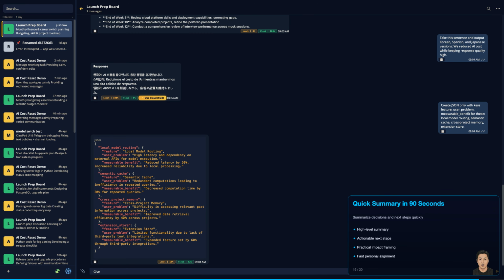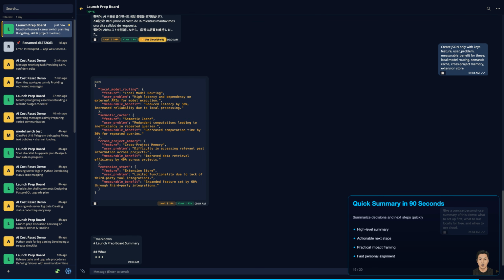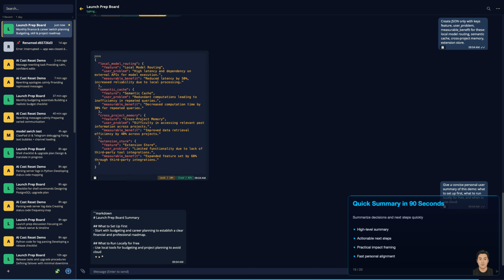To wrap up, I ask for a clean summary from the run. It gives what changed, why it matters, and what to do next. You get an action list without manually writing notes. That keeps weekly planning simple and focused. OpenClaw ClawPad gives you free local power, strong memory, and cloud depth only when needed.